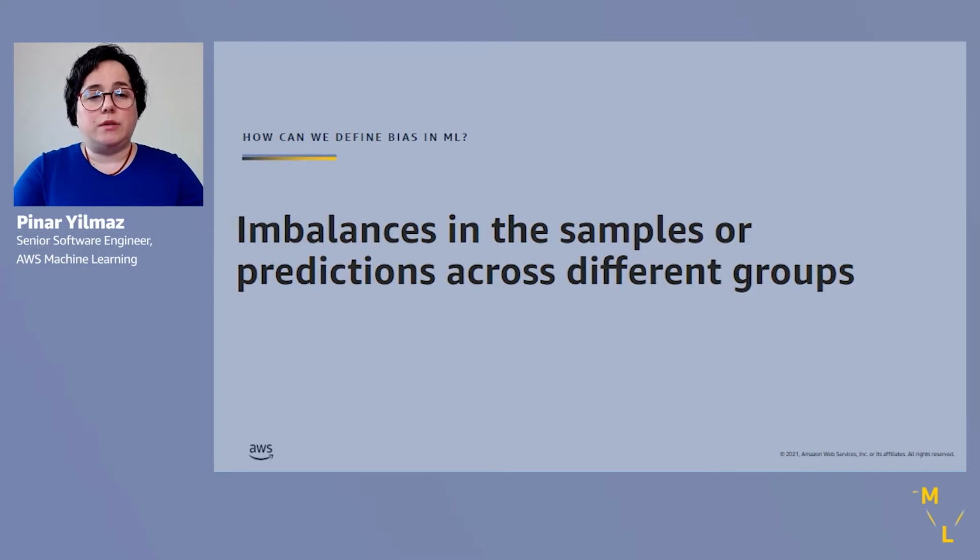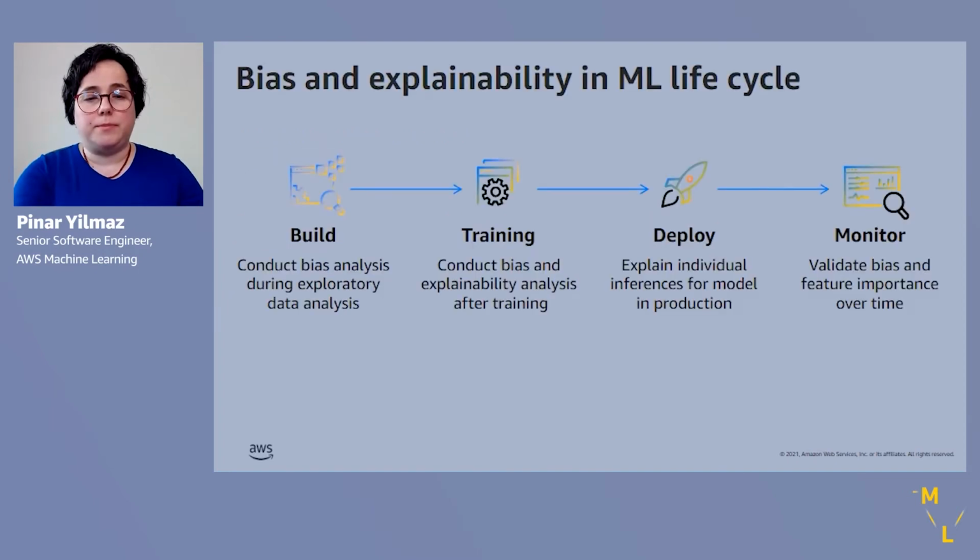Or once we train the model, we might find that the model predictions also contain imbalances across different groups. We define a sensitive group as one of the features in our dataset that includes the sensitive attributes for our samples. And certain values in those feature attributes will designate those samples as sensitive, and therefore we define our sensitive groups that way.